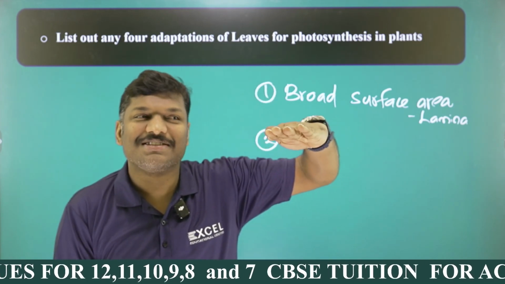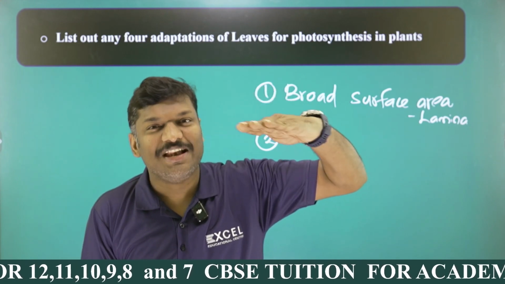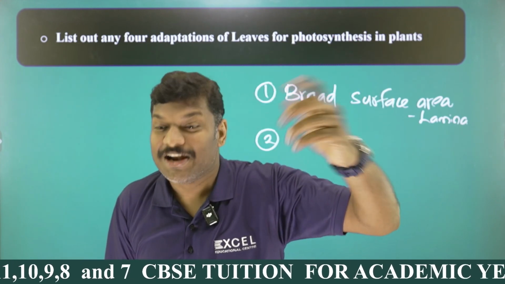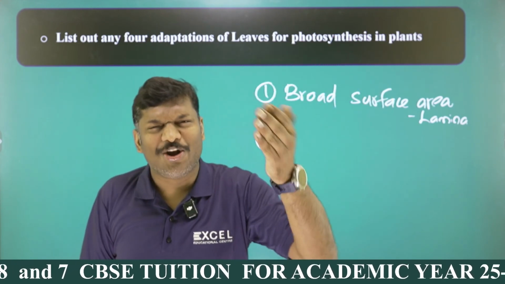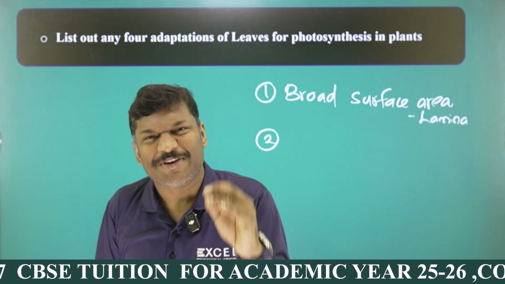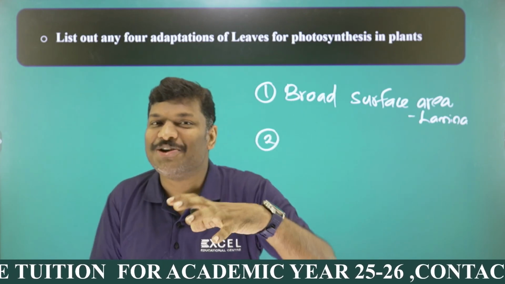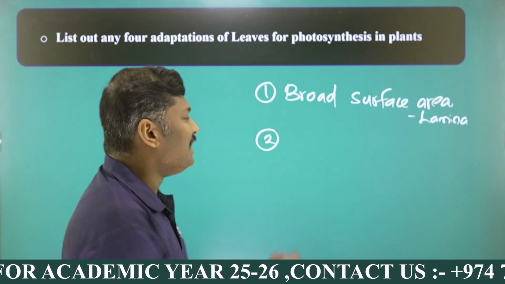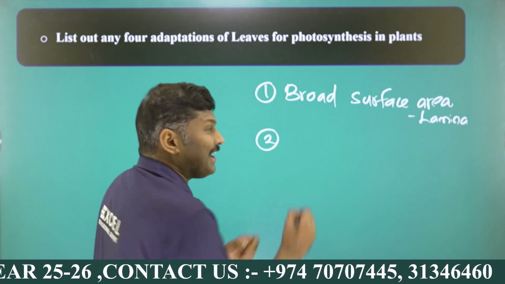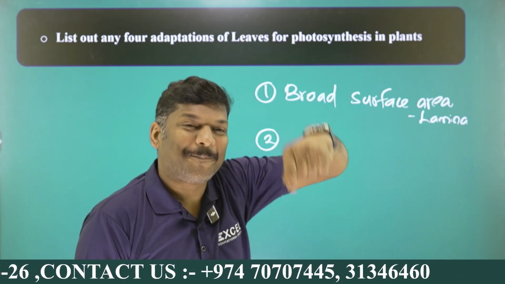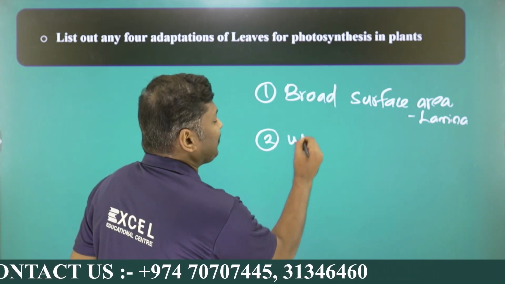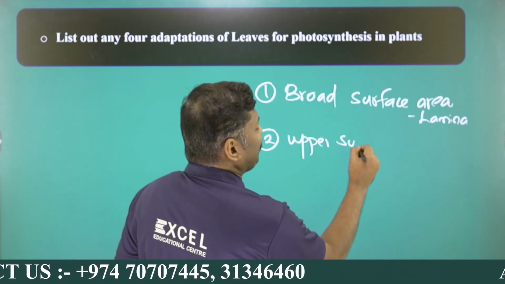And we are discussing photosynthesis, right? So that's why you can see the upper surface of the leaf is darker due to palisade mesophyll, and the lower surface of the leaf is less dark due to spongy mesophyll. So palisade mesophyll and spongy mesophyll. That's because the sunlight is falling on the upper surface, right? And that's the reason the sunlight is falling on the upper surface. So that's why the upper surface of the